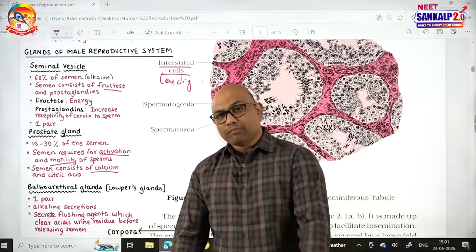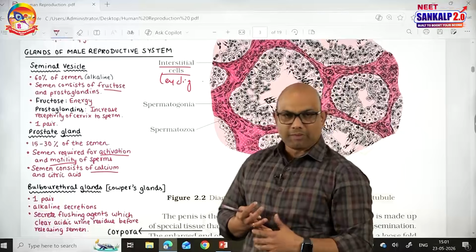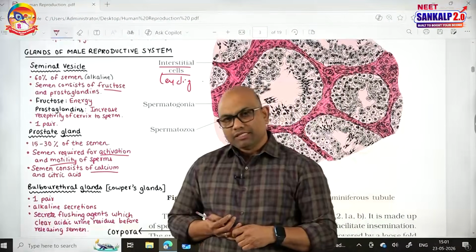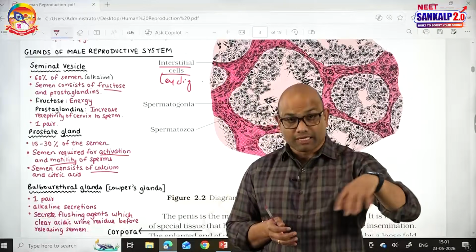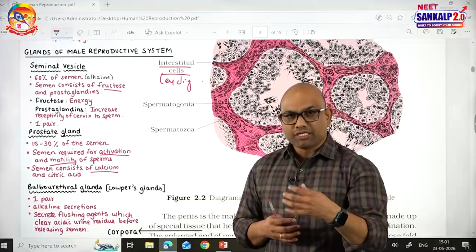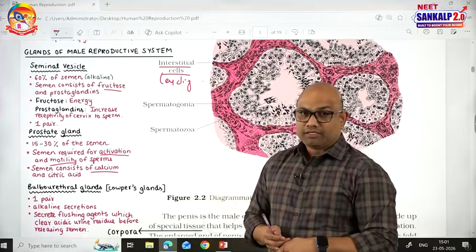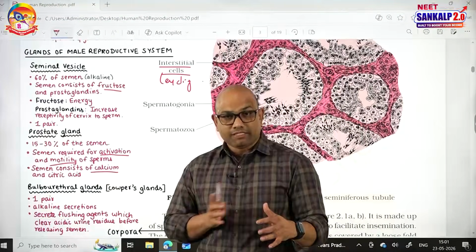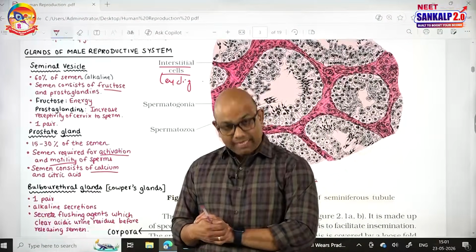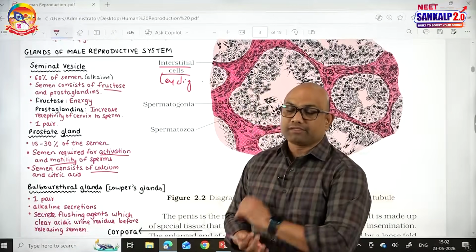The bulbourethral glands contribute to the semen, that means seminal plasma. Bulbourethral gland secretions act as a flushing agent. See, if any urinary residues are present in the urethra before the ejaculation of semen, the bulbourethral secretions can flush out all those urinary residues present in the urethra. Thereby, they will not let those urinary residues damage the semen and sperms while it is passing through the urethra. Next, the secretions of bulbourethral glands also lubricate the penis.